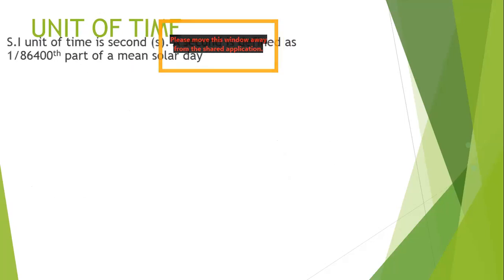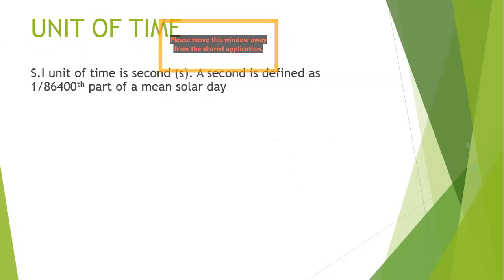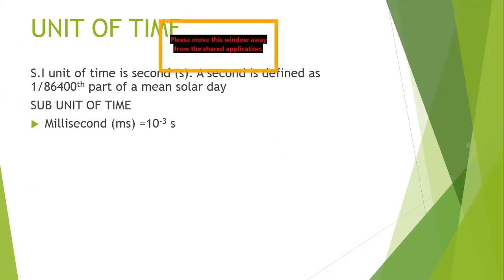We have the unit of time. The SI unit of time is the second, and 1 second is defined as 1 upon 86,400 part of a mean solar day. The subunit of time is the millisecond, meaning 1,000th of a second. Then we have the microsecond, 1 millionth of a second.